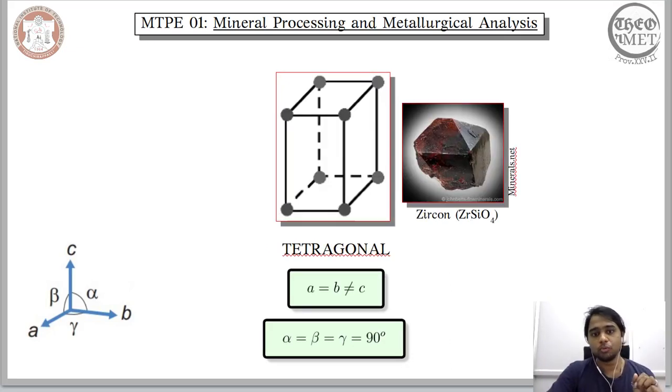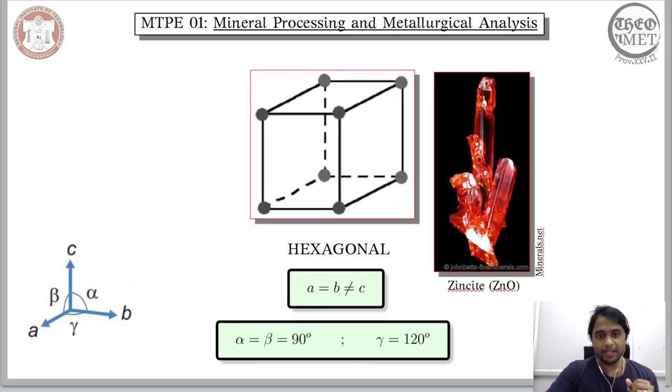Then we considered the arrangement wherein the equivalence in the magnitude of the vectors is compromised, and we arrived at tetragonal. And when we have a definite angle assigned to one of the angles, so in the case of alpha, beta, gamma, when gamma assumes 120 degrees, we arrived at a different crystal system, that is hexagonal.